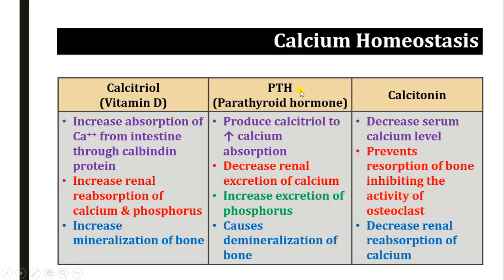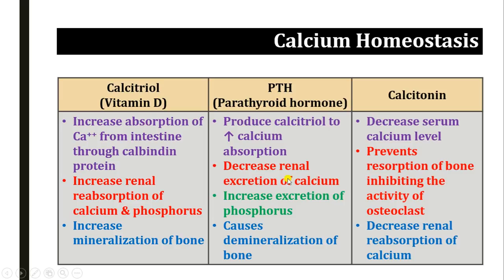PTH, that is parathyroid hormone, is secreted from the parathyroid gland. It produces, or activates, the calcitriol hormone to increase the calcium absorption from the intestine. So indirectly, it increases the calcium level by increasing the calcitriol activation. It decreases the renal excretion of calcium.